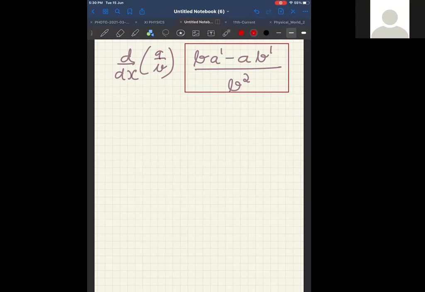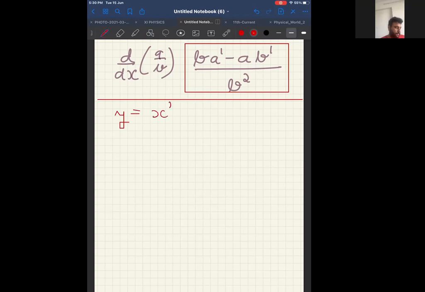Using that formula or using that concept, try to solve. Y is equal to. Start.